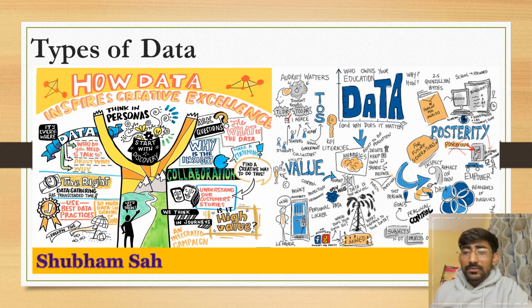And some other students will say, sir, again there are two types of data. The first one is qualitative data and the second one is quantitative data. Again, they are also correct. But in this particular video, we will see the types of data from the econometric perspective. So let us start.